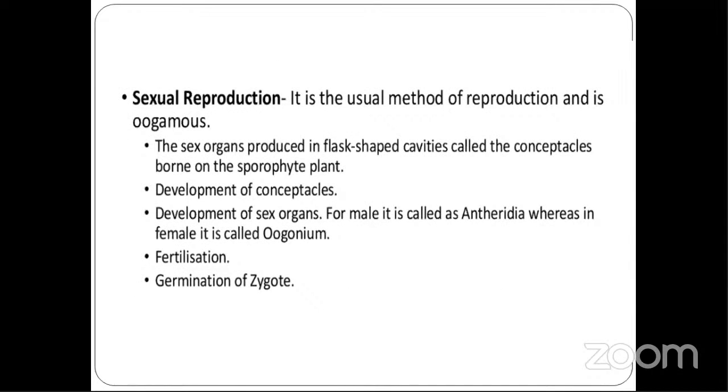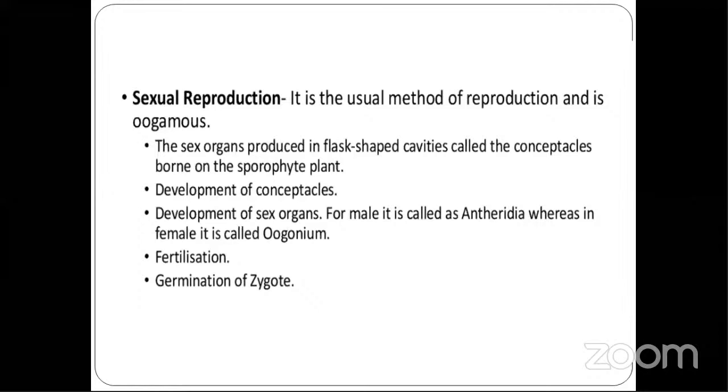Now next is sexual reproduction. Here the sexual reproduction is of oogamous type. Why oogamous type? Because we have two sex organs, that is antheridia and oogonia. Now here, the sex organs are produced in flask-shaped cavities and they are called conceptacles. I told you in the structure. Okay, the sex organs are produced in flask-shaped cavities called conceptacles, and they are borne on the sporophyte plant.